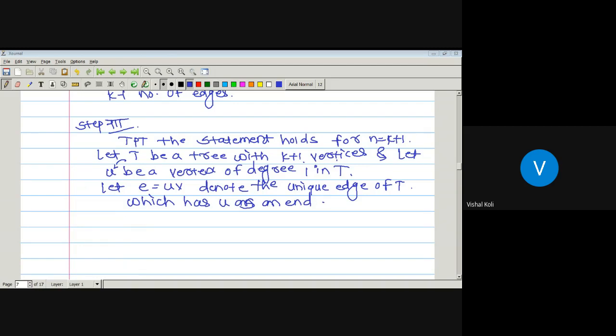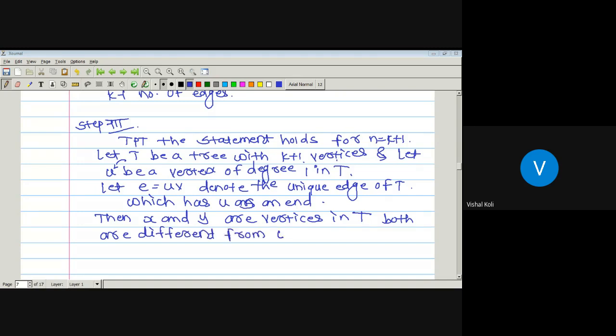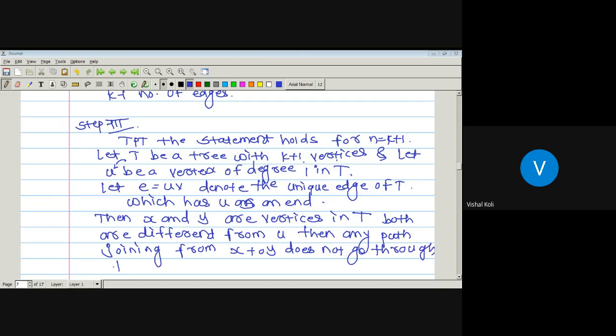Now if X and Y are any two vertices in a tree, then by the definition of a tree, they must be connected by some path in T. So let X and Y be vertices in the tree T, both different from vertex U. Then any path joining X to Y does not go through the vertex U.